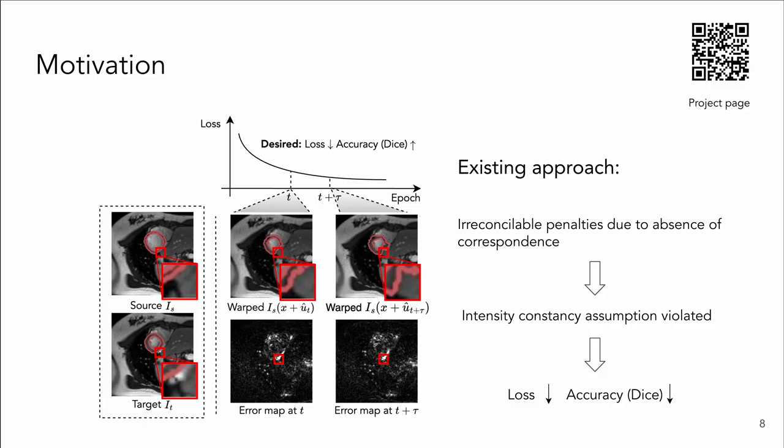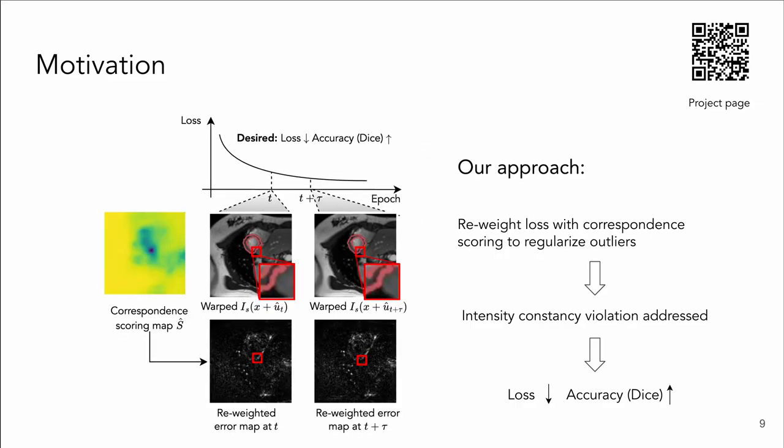This is because the error residuals between the warped source and target are currently dominated by regions with no correspondence and are irreconcilable. In this case, the intensity constancy assumption is violated, and further optimization results in performance degradation. To address this, we propose to reweight the error residuals with a predictive adaptive correspondence scoring map. By doing so, we get a smoother optimization and reduce the influence of these outliers, leading to improved performance.